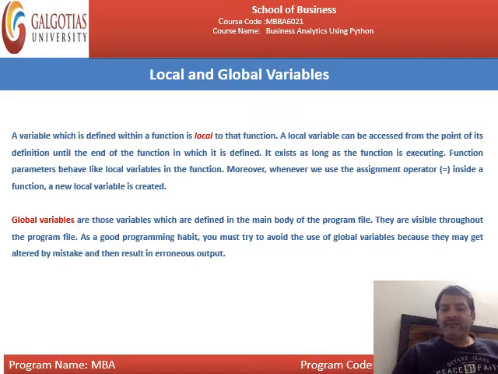If this is the scenario, you can declare it as a global variable. The main difference between local and global variables is that a local variable is defined within the function, while a global variable is defined outside the function. This is the difference.